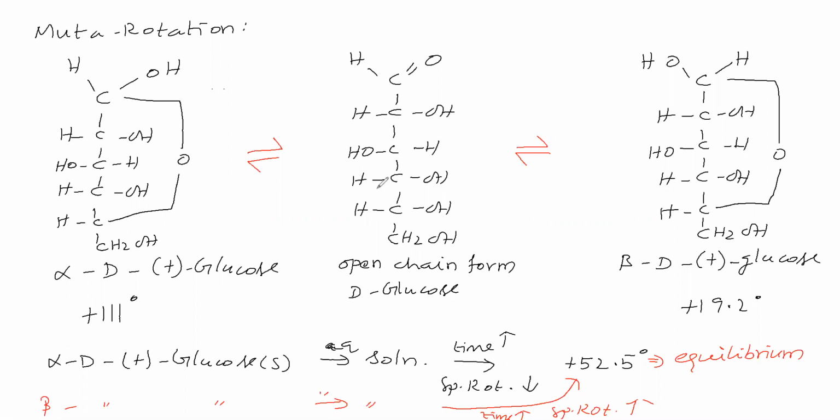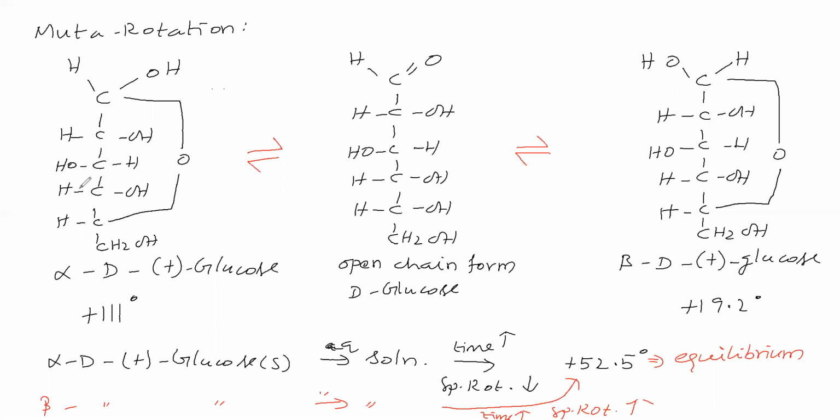After forming the open chain form, it will go to the closed, cyclic form, and may convert into alpha D plus glucose or beta D plus glucose. So at equilibrium, the composition remains constant.